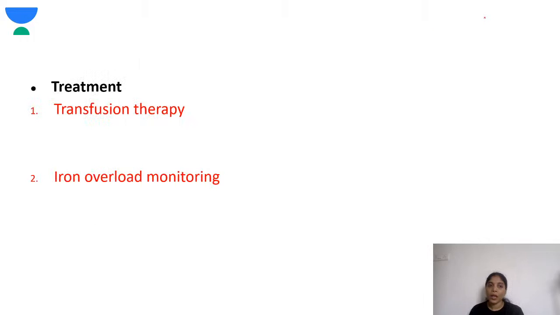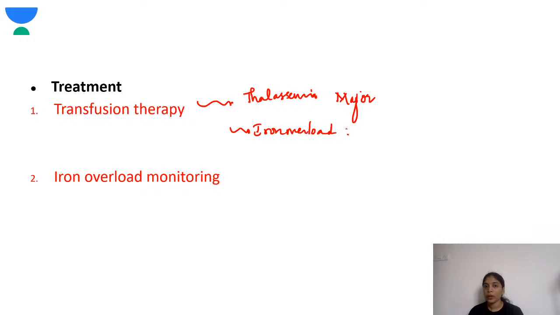Next, coming to the therapy. Again, I have told you, children with thalassemia major will need recurrent blood transfusion. So this recurrent blood transfusion can lead to children having iron overload. Okay, so that is another very important thing. Some children will require transfusion once in 3 weeks, some children might require once in 4 weeks.